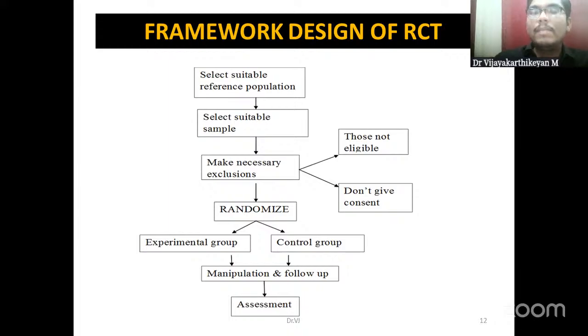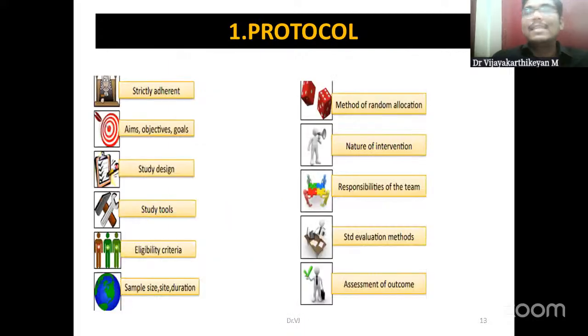And both the groups will be followed up for a certain time period. Okay, after giving the manipulation, that is, the intervention is being given. So the study group will receive the intervention, the control group will not, or receive an alternate intervention. Both the groups will be followed up for a certain time period. Then both the groups will be assessed. During the follow-up, we will be assessing them. Okay, so depending upon what our outcome measure is, whether they are having that outcome measure or not will be assessed at various time periods, and finally we will be assessing the outcome with respect to the study and also with respect to the intervention which we have given.